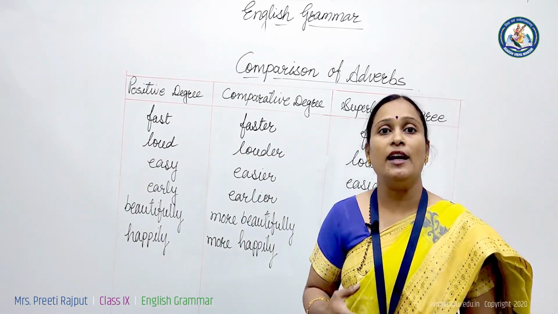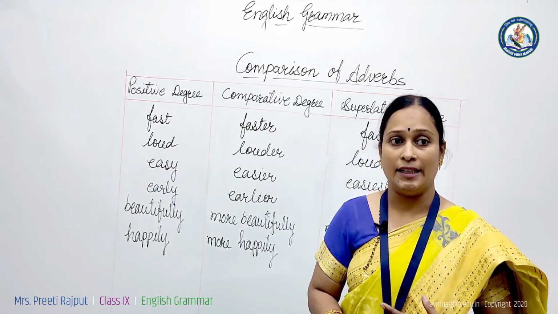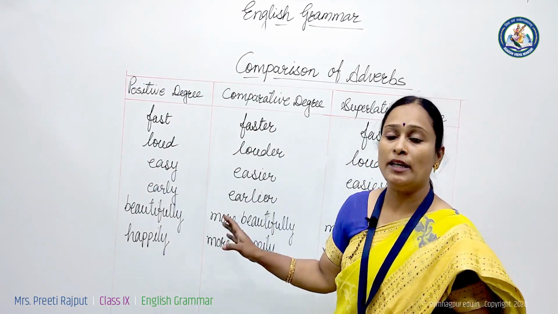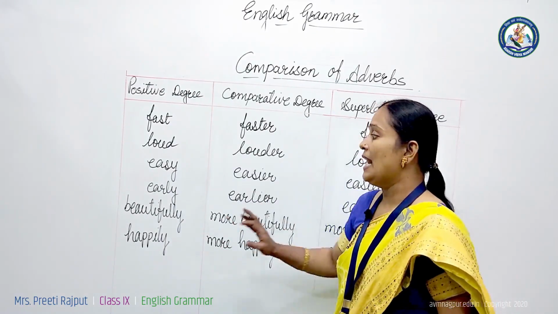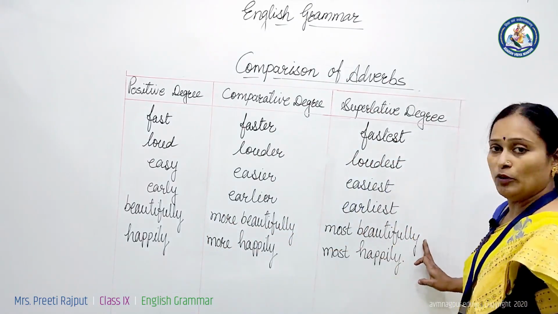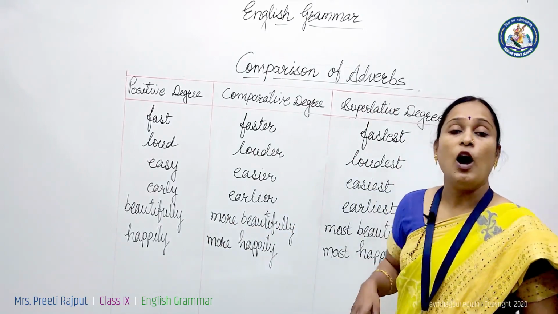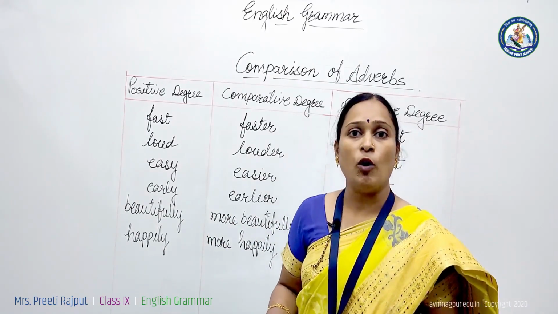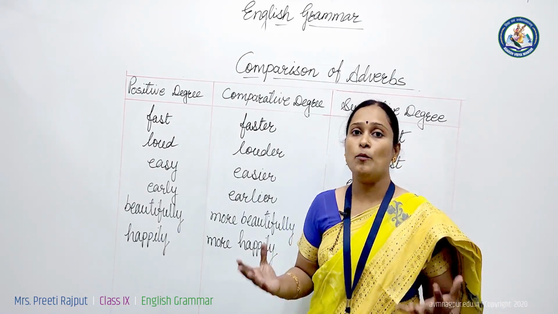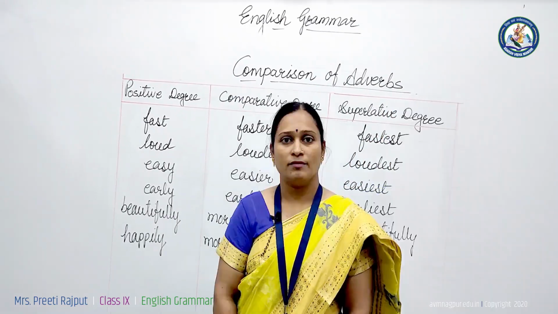However, where there are two or more syllables, they don't get er or est. These words get more and most to form their comparative and superlative degree. Like beautifully, more beautifully, most beautifully; happily, more happily, most happily; awfully, more awfully, most awfully; gracefully, more gracefully, most gracefully. I hope you understand the comparison of adverbs.